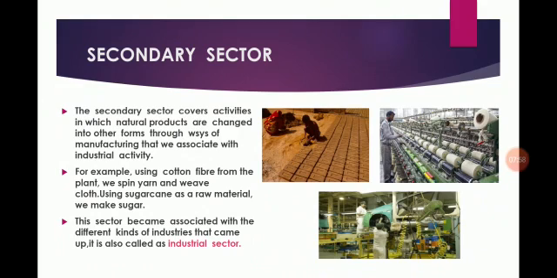Since this sector gradually became associated with different kinds of industries that came up, it is also called the industrial sector. Students, some other examples of this sector are metal work, smelting work, textile production, chemical production, and engineering. These are the examples of the secondary sector.